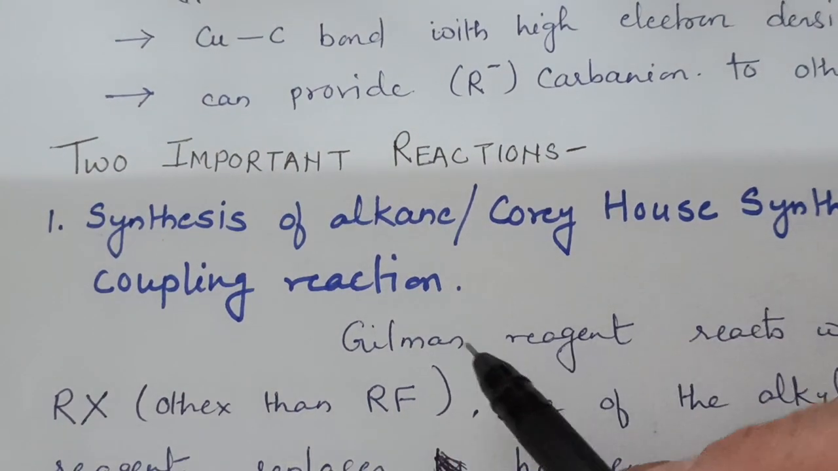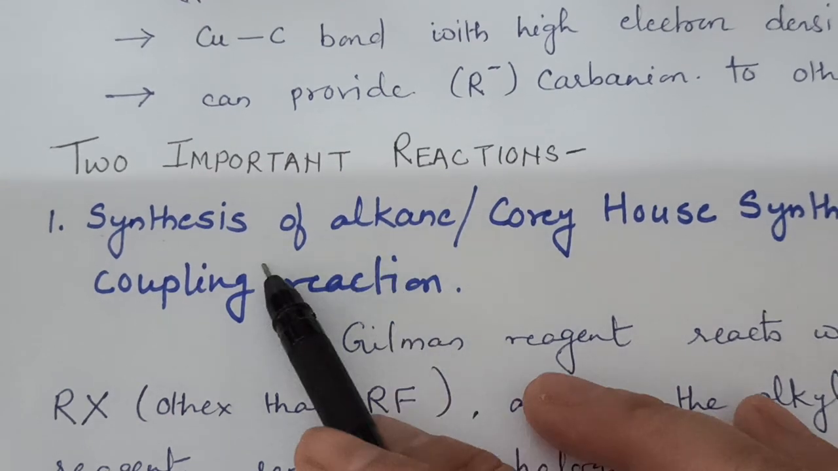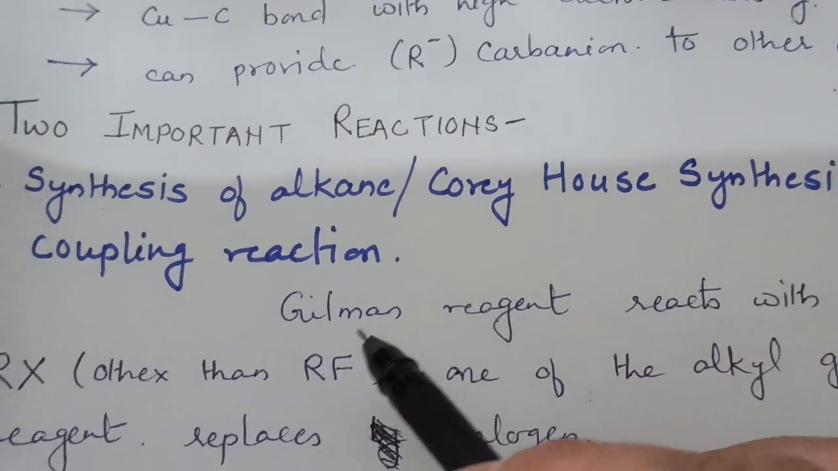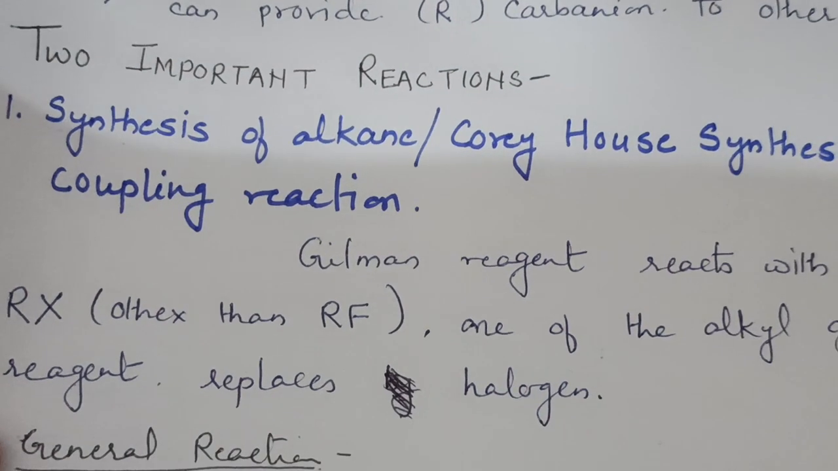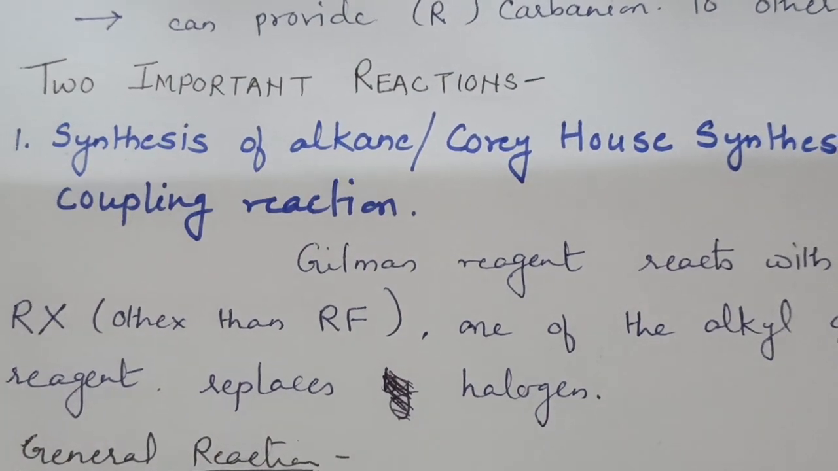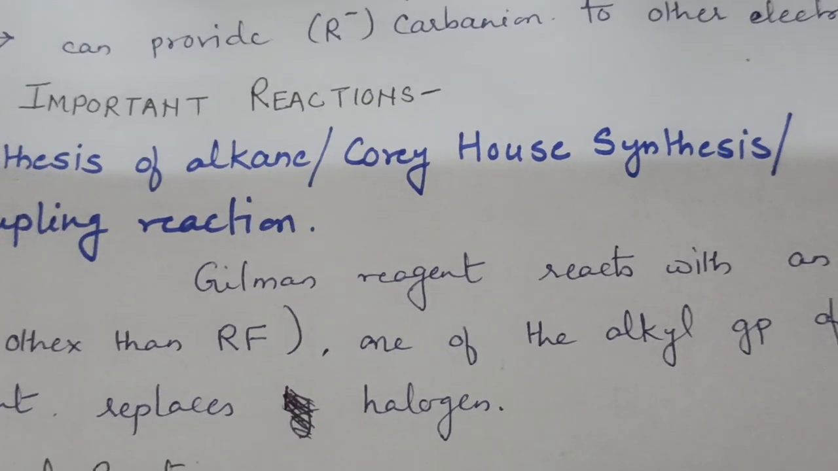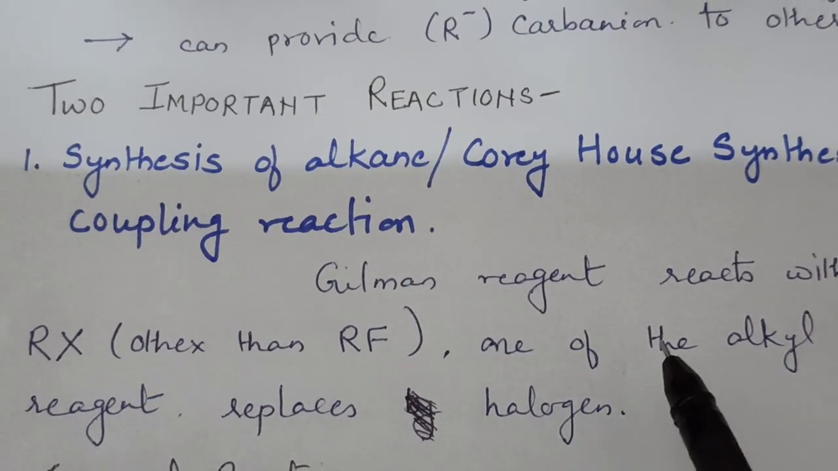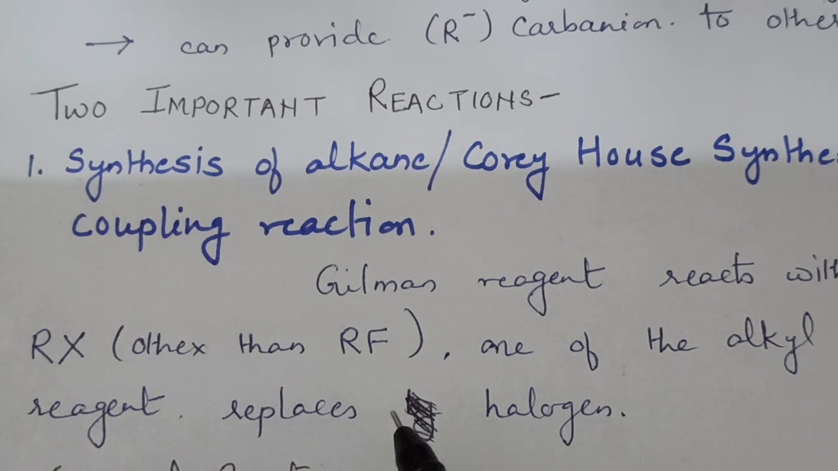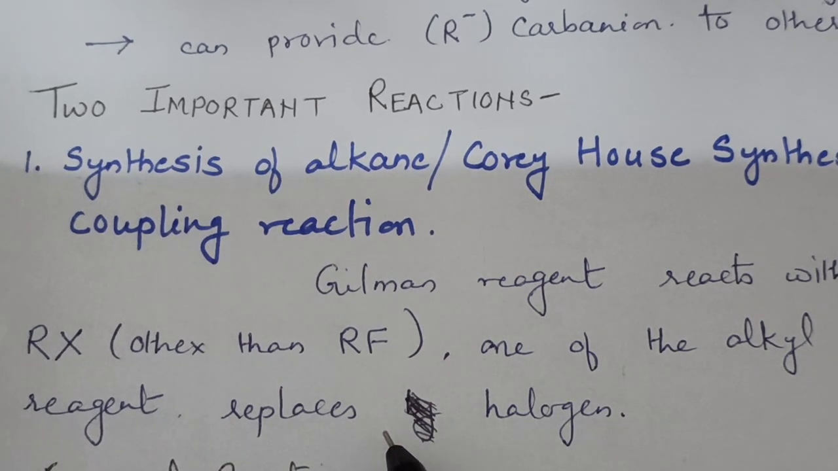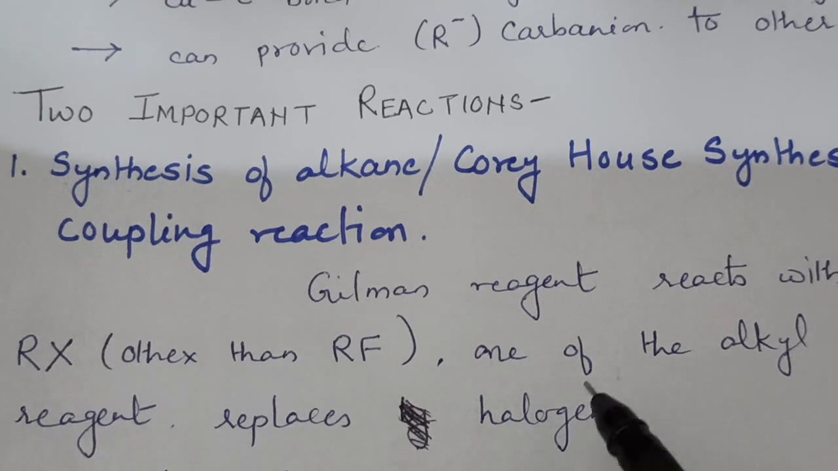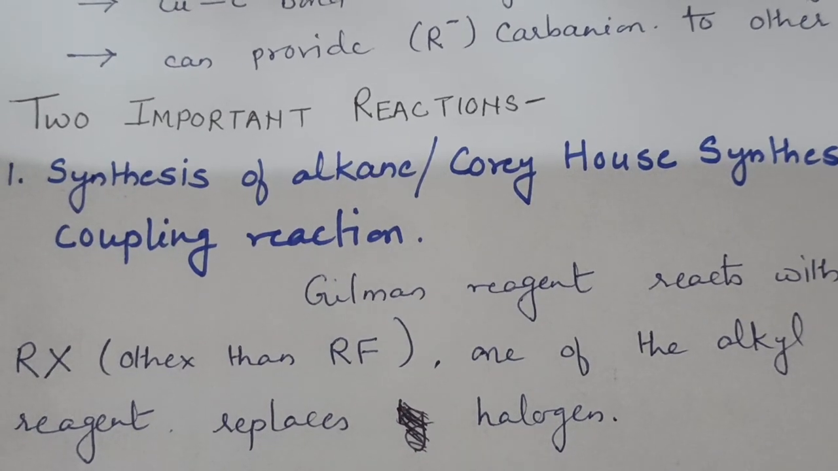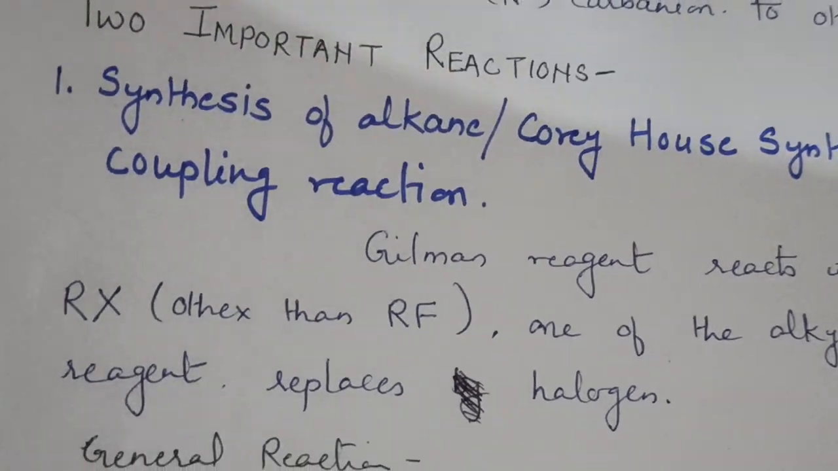First is the synthesis of alkane. This process is known as Corey-House synthesis, and this reaction is also known as coupling reaction. In the synthesis of alkane, Gilman reagent reacts with an alkyl halide, other than alkyl fluoride, because alkyl fluorides are explosive in nature. In this reaction, one of the alkyl groups of Gilman reagent replaces the halogen of alkyl halide.